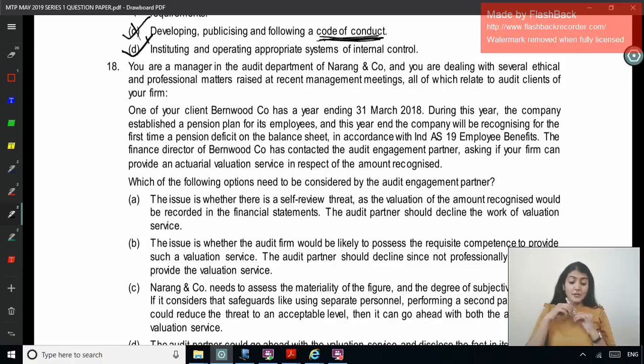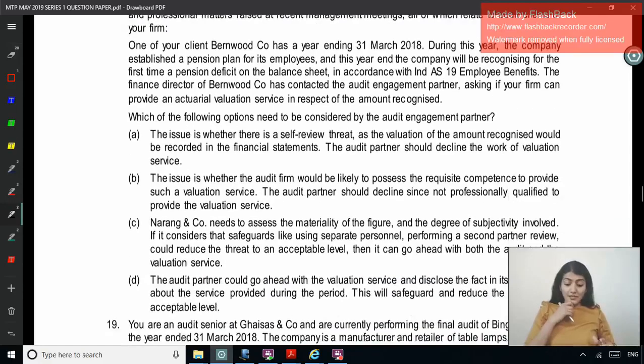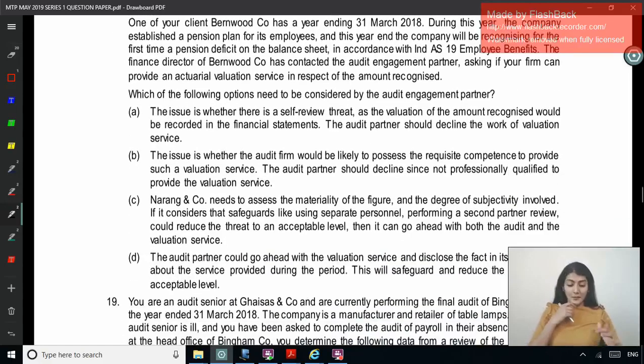The finance director of Burnwood Company has contacted the audit engagement partner asking if your firm can provide actuarial valuation service in respect of the amount recognized. Immediately, Section 144 tells the auditor not to render certain services, right? Actuarial services, management services, right? We say no, investment banking services, investment advisory services. Which of the following options needs to be considered by the audit engagement partner?